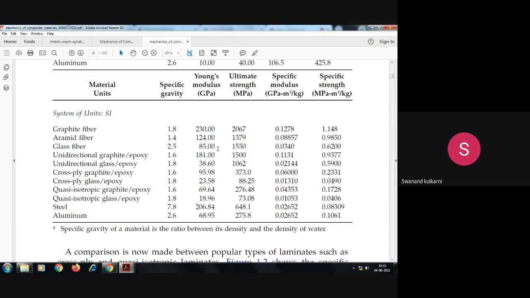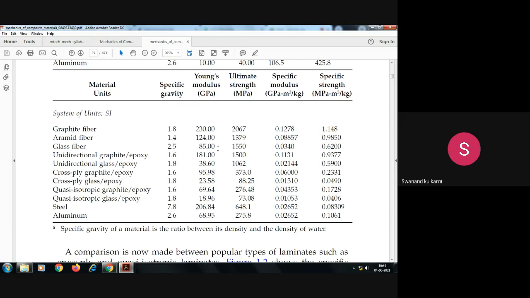As far as graphite epoxy is concerned, that is 1500. In case of glass epoxy, that is 1062. Okay. So try to see that in megapascals, if the ultimate tensile strength is measured, then how drastic a difference we are going to observe